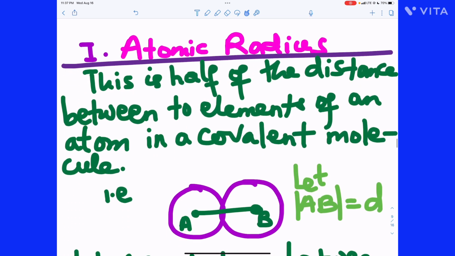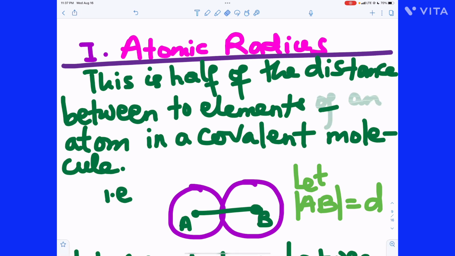Number one, atomic radius. Now, the atomic radius of an atom, or the radius of an atom, is half of the distance between two atoms of an element. Oh, sorry, this is an error here.